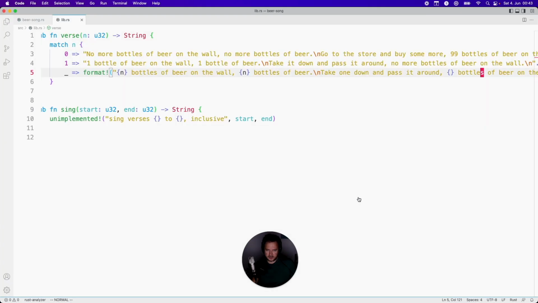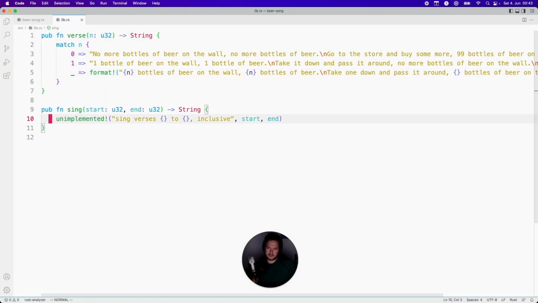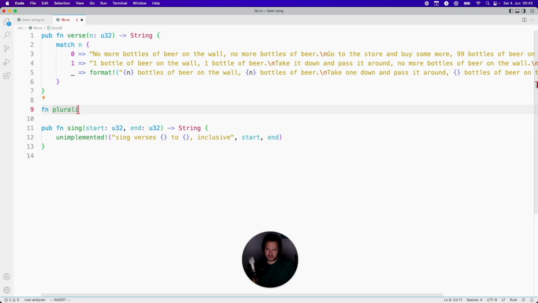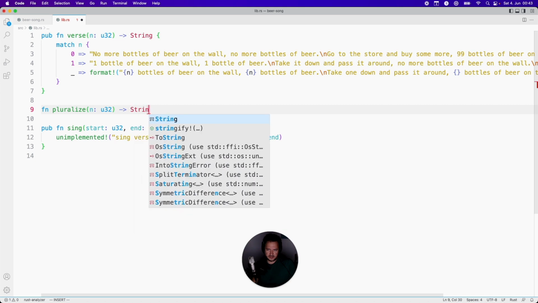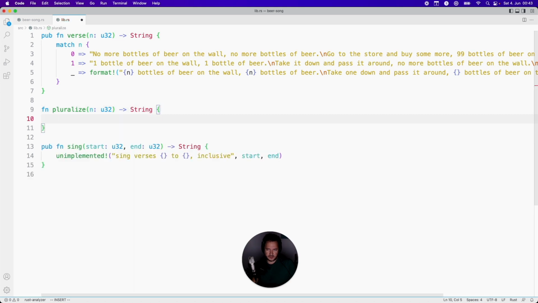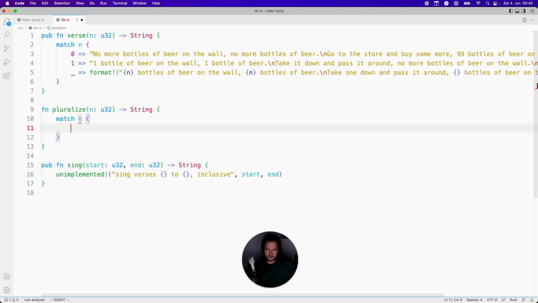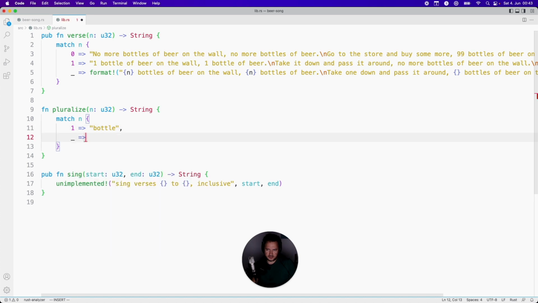word bottle. So let's implement a function. Let's call it Pluralize, and it's gonna receive also a number. Let's keep the U32, and it's gonna return a string. So basically, I think we can also do a match here. Basically, it's gonna receive the number of bottles, and if it's 1, it's gonna be bottle, and if it's anything else, it's gonna be bottles. Okay.